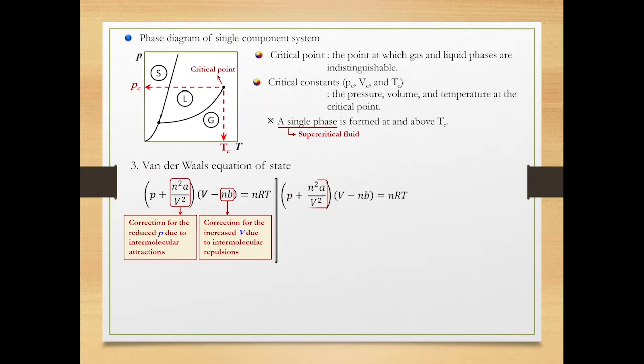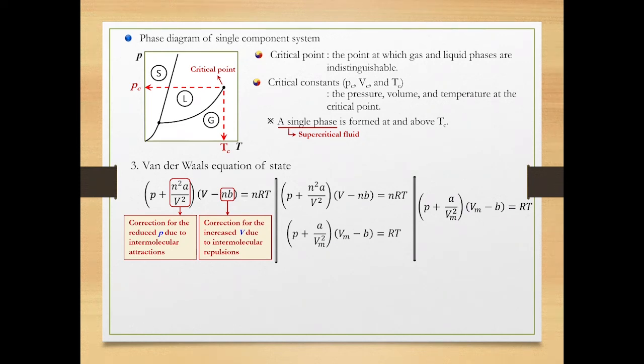The n squared a over V squared can be modified by dividing both numerator and denominator by n squared, and it can be rewritten as a over Vm squared. Both V minus nb and nRT can be divided by n, and they can be rewritten as Vm minus b and RT.